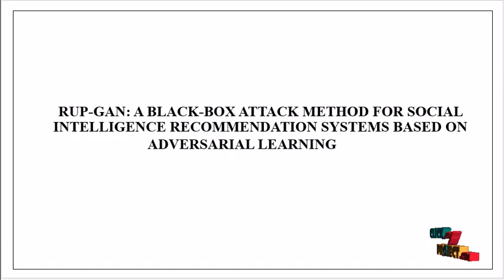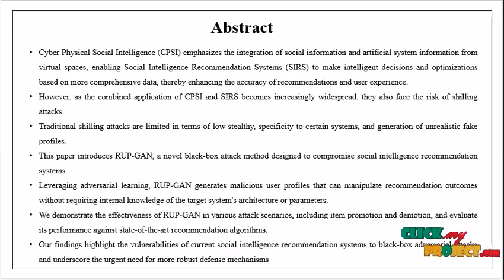The title of our project is RUP-GAN, a black box attack method for social intelligence recommendation system based on adversarial learning. The abstract of our project is: RUP-GAN is a smart hacking tool that tricks recommendation systems like Netflix or TikTok by creating fake user profiles. It uses AI to generate realistic looking profiles that push certain content to the top of recommendations, all without knowing how the system works inside.